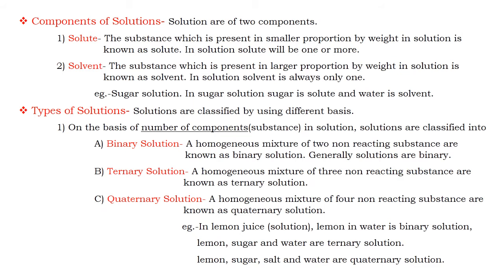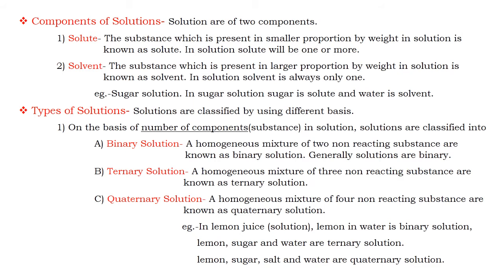This classification can be studied by taking one example, lemon juice. During preparation of lemon juice, first we take water as solvent, then we add sugar. The homogeneous mixture of sugar and water is a binary solution.